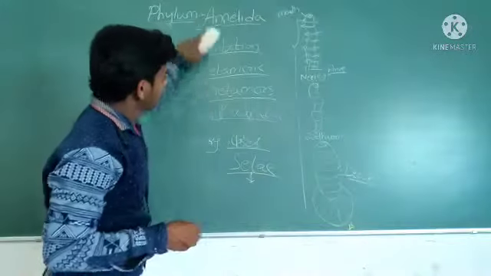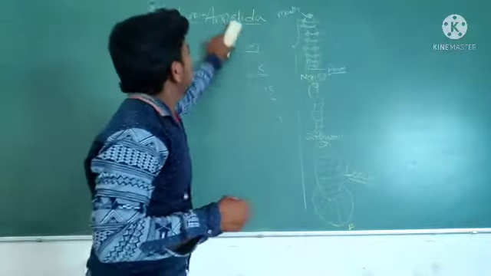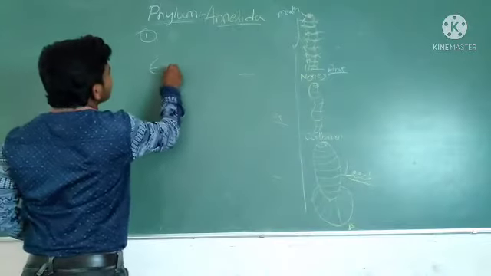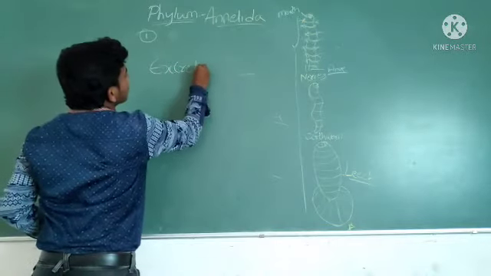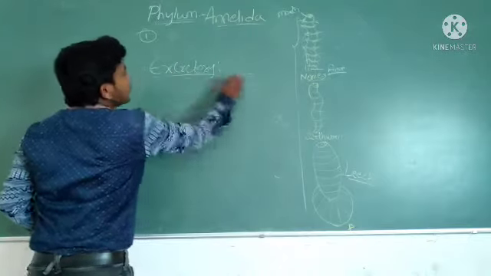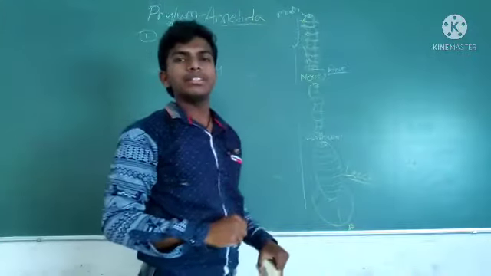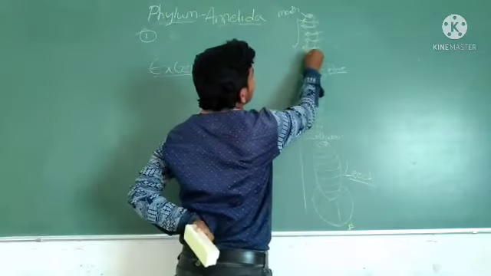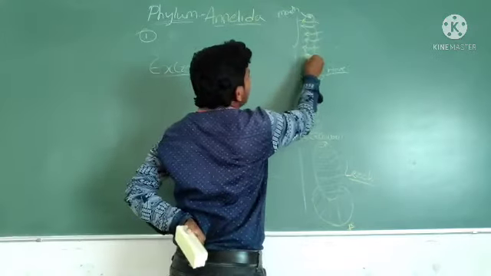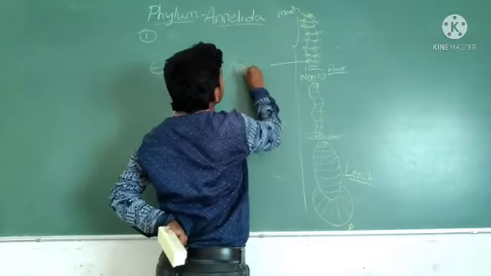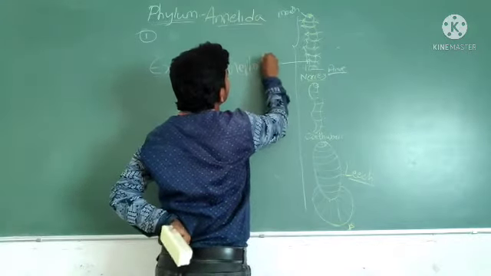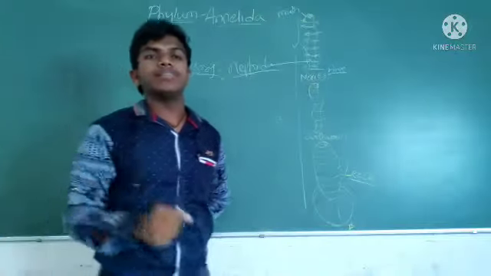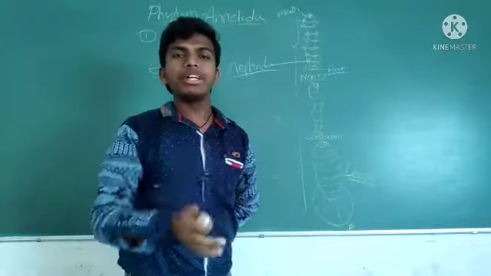Next is the excretory system. Here each segment has nephridia. Excretion happens through nephridia.